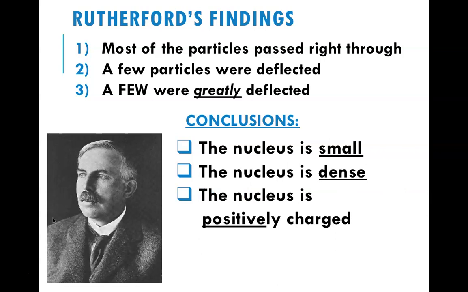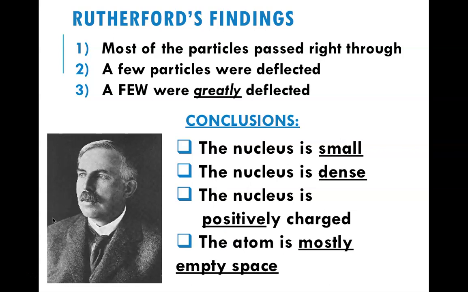And then lastly, he concluded that the nucleus has got to be positively charged, because any of the particles that got near the nucleus were deflected, not by hitting each other, but because of what happens when you get two positives near each other? They're going to repel. So because some did repel versus some bouncing, and you can tell that by the angle at which things change versus going straight through at 180 degrees, this conclusion can be made that the nucleus has to be positive.